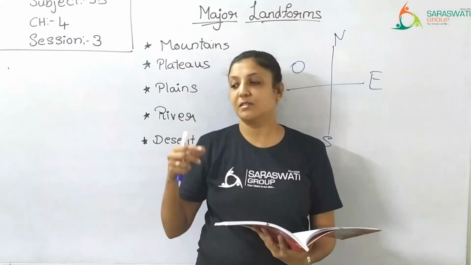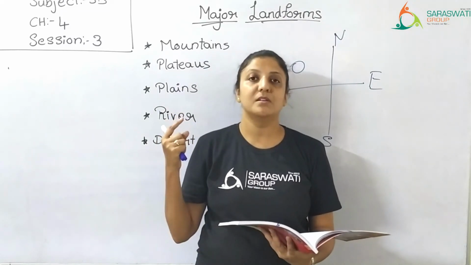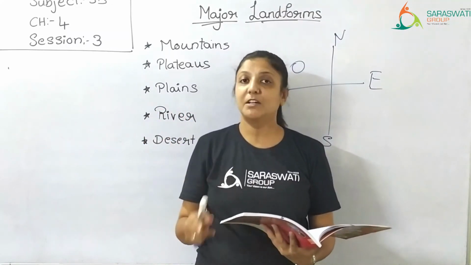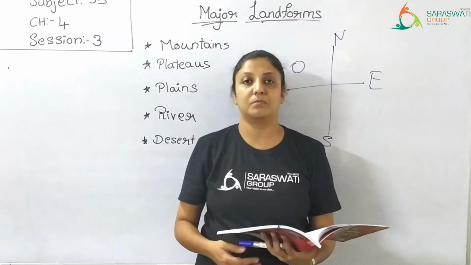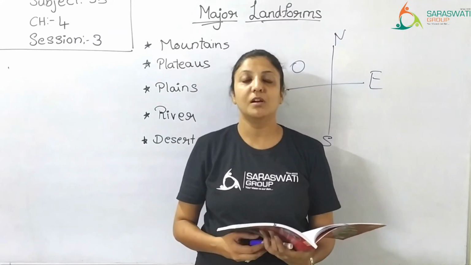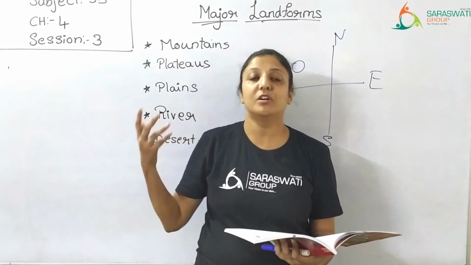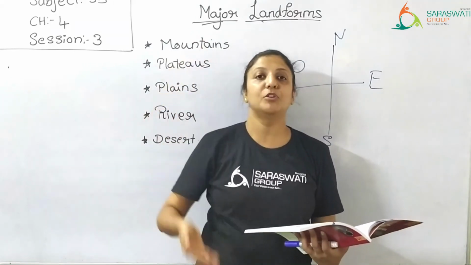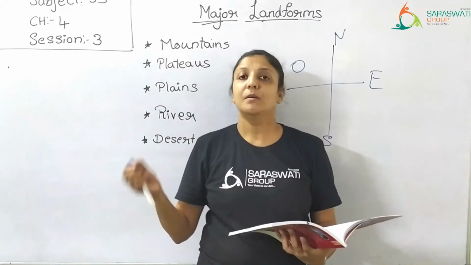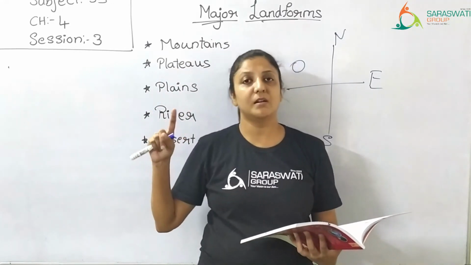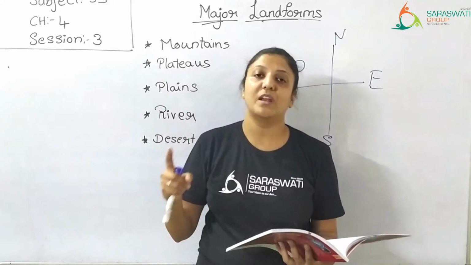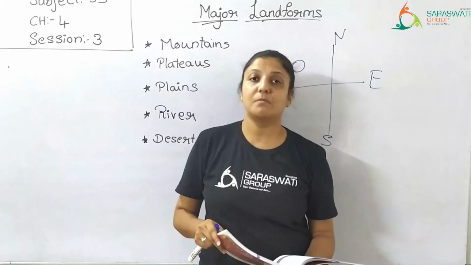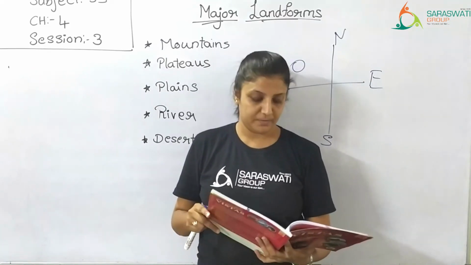So when the sun rises, the sand gets heated up very fast, and when the sun sets, the sand gets cooled down very fast. Similarly, there is a feature of water that water takes more time to get heated up, and once it is heated, it takes more time even to cool down. Right? But sand is opposite. It gets heated up fast and gets cooled also very fast. That is why daytime in the desert is extremely hot and the nights are cold.